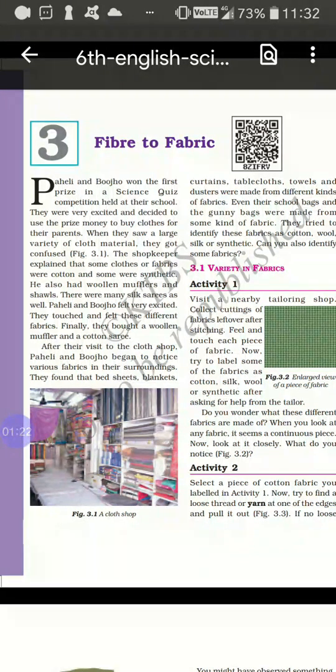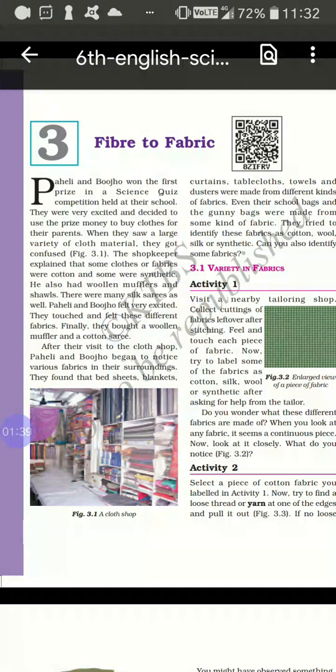He also showed woolen mufflers and there were many silk saris also. Paheli and Boju felt excited. They touched and felt the different fabrics. Finally, they brought a woolen muffler and a cotton sari.